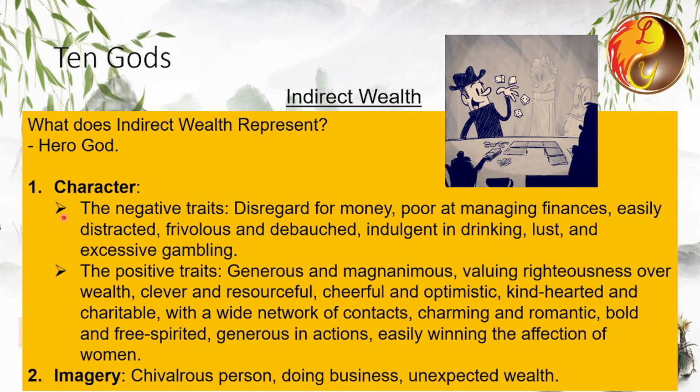These individuals might not prioritize the long-term security of their wealth and could fall prey to fleeting desires or reckless behavior. This tendency can lead to financial instability or other detrimental consequences, highlighting the imbalance that may come with an excess of indirect wealth in one's chart.